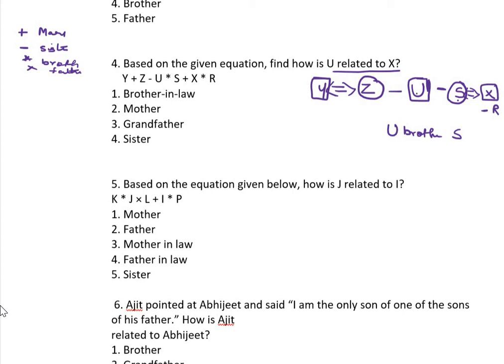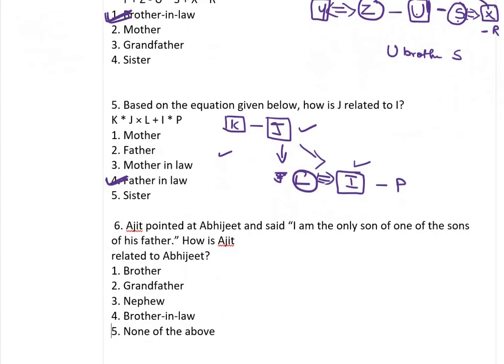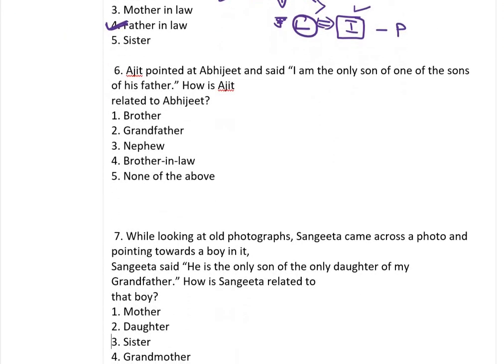So sister's husband. U related to X. Sister, husband. Okay. What about U from X? What do we call X? Brother-in-law. Call brother-in-law.